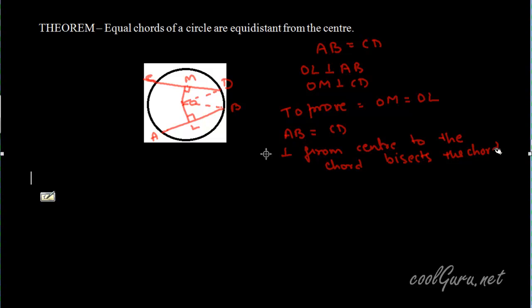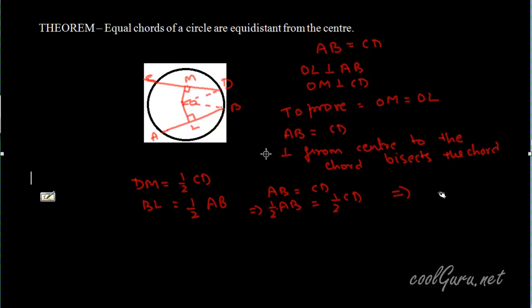So we can say that DM is equal to half of CD and also BL is equal to half of AB. But AB is equal to CD. It means half of AB is also equal to half of CD, which implies DM is equal to half of CD, which is BL.